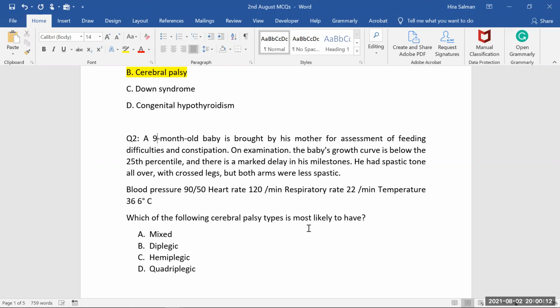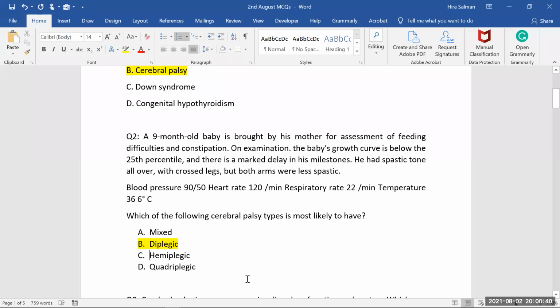Why are we not saying it's a quadriplegic? Because it's clearly mentioned that he had spastic tone all over with crossed legs, but both arms were less spastic. So of course, we have to make a diagnosis of diplegic. If it's mentioned all arms and the overall body is spastic, then we have to go for quadriplegic. Quadriplegic means all 4 limbs are involved, and diplegic means that only 2 are involved. So here the lower limbs are affected more as compared to the upper limbs. So we have to make a diagnosis of diplegic spastic cerebral palsy.